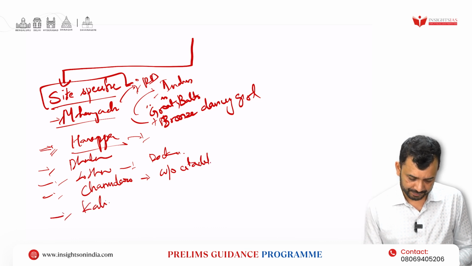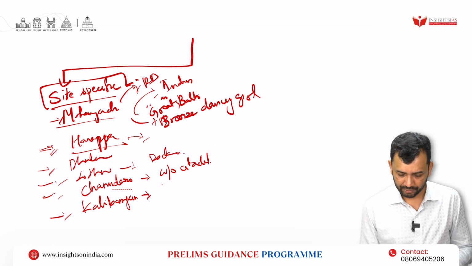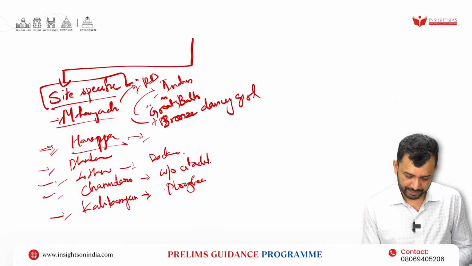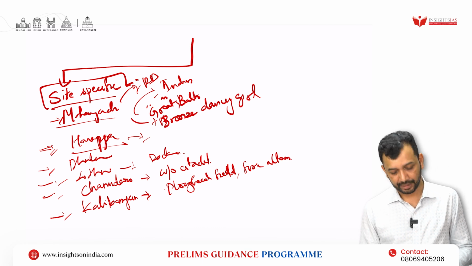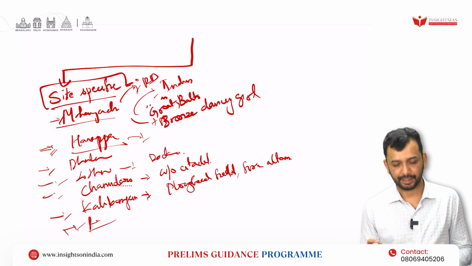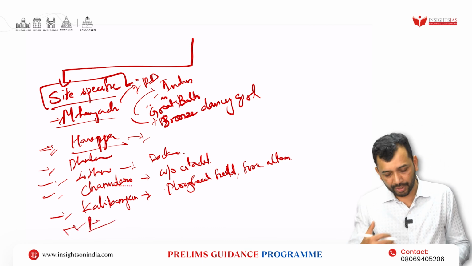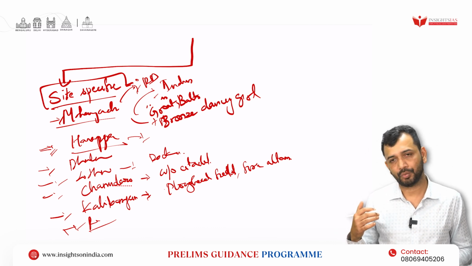Kalibangan, here you can have the ploughed field, and also the fire altars, right? That can be seen here. Like that, Rakhigarhi, the largest site in India. Like that you have the important facts about all the important sites.